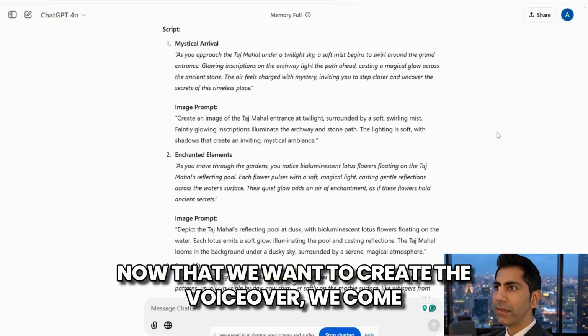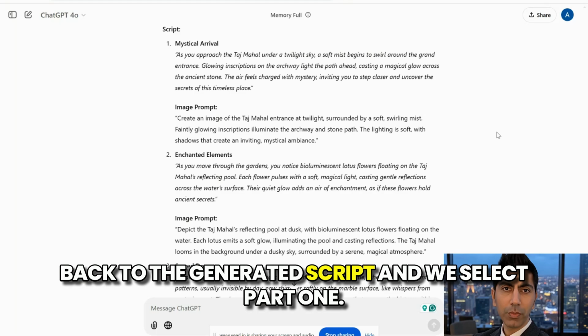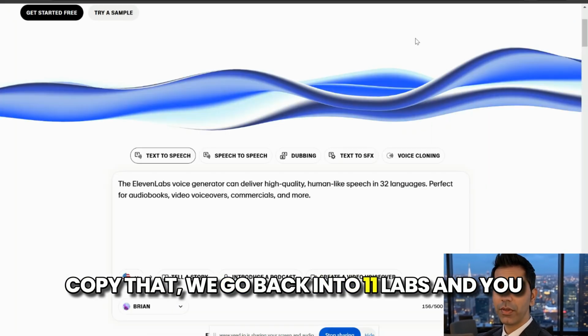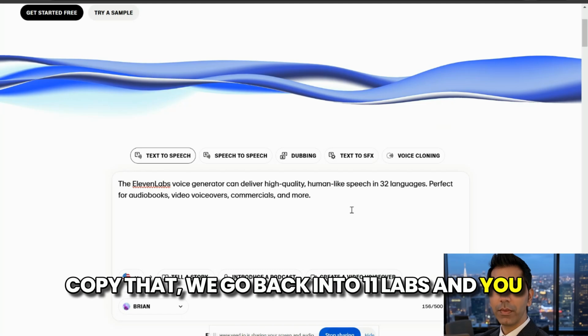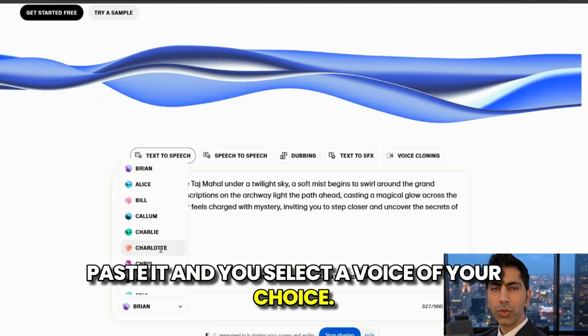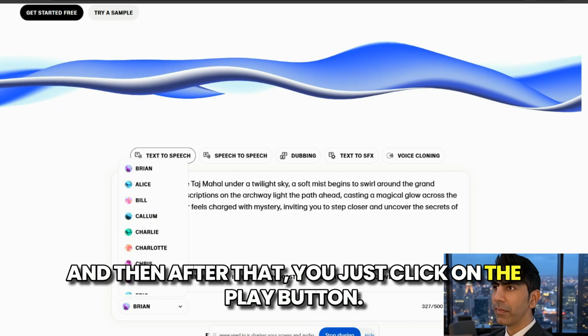Now that we want to create the voiceover, we come back to the generated script and we select part 1, copy that. We go back into 11 Labs and you paste it and you select a voice of your choice, and then after that you just click on the play button.